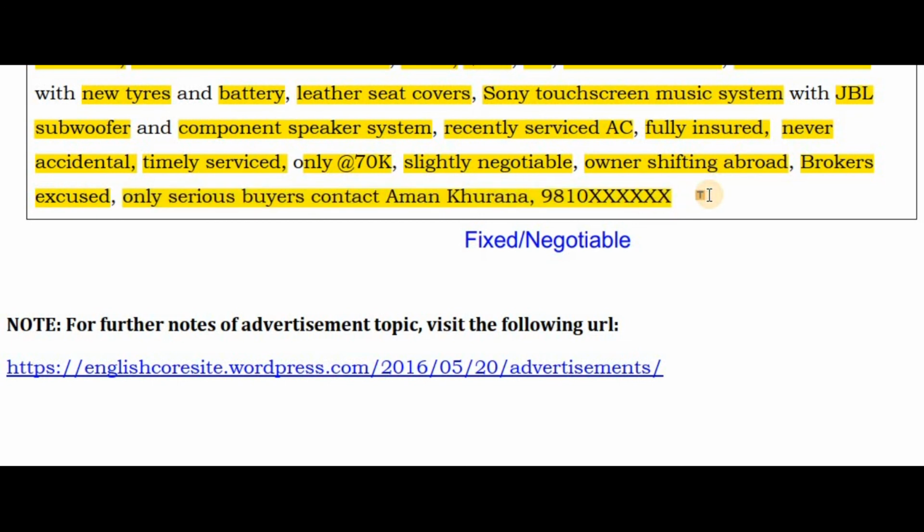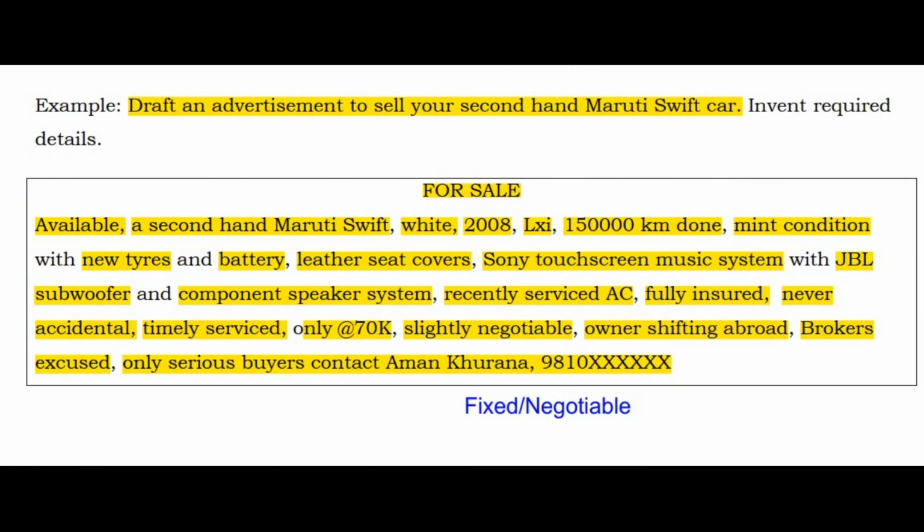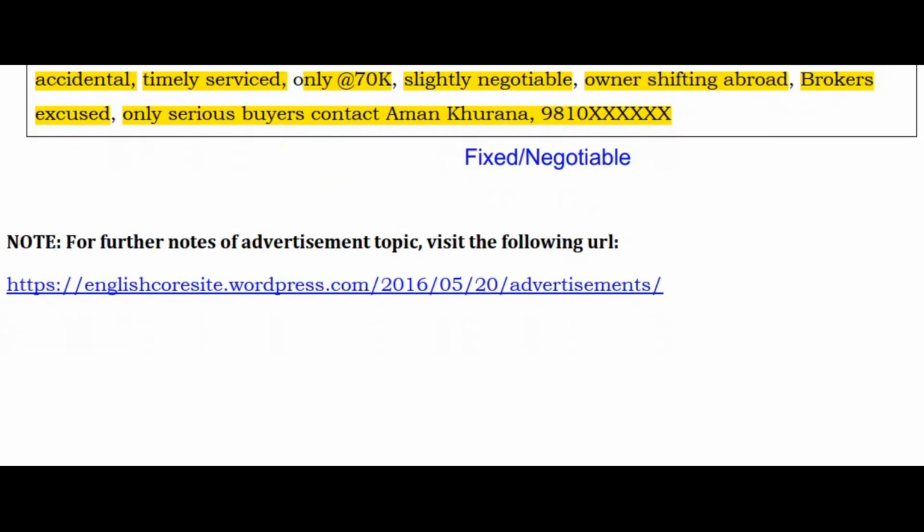Okay, my dear students, this is an example of a For Sale advertisement when it comes to a vehicle. Now your homework is that you need to write down a for sale advertisement for your bike, and second, you need to sell not a Maruti, let's sell a Toyota Innova.